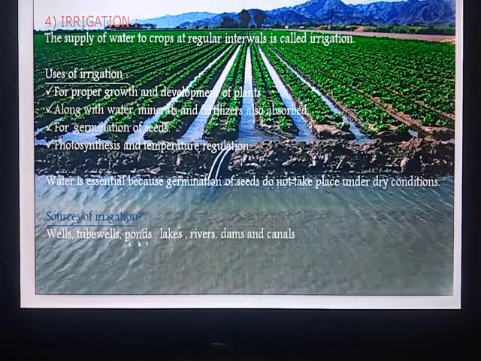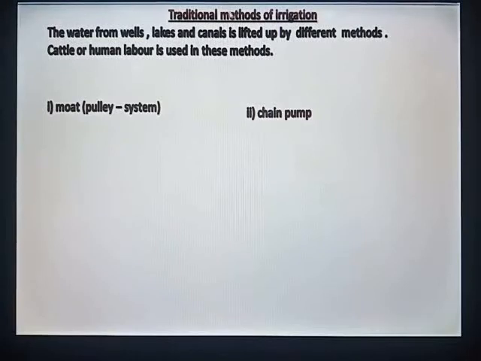Sources of irrigation. Wells, tube wells, ponds, lakes, rivers, dams and canals are sources of irrigation. Traditional methods of irrigation. The water from wells, lakes and canals is lifted up by different methods. Cattle or human labor is used in these methods.